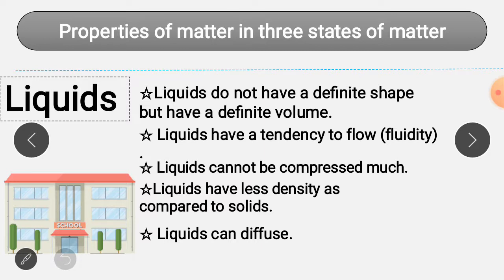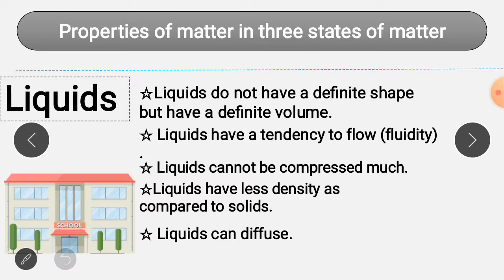Like the example of water: when you put a little bit of ink in water, you will see that the ink spreads through the water. This means that liquids can diffuse. The intermixing of molecules can be done in liquids.